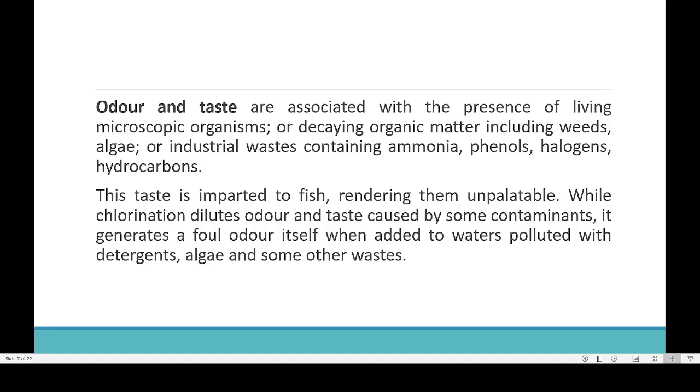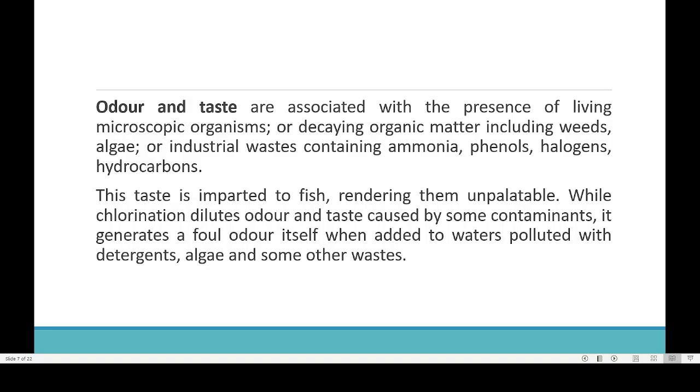Then decaying organic matter. If any kind of plant or animal remains are decaying, the smell of the water as well as the taste of the water will change. That also indicates that water contains many pollutants like ammonia, phenol, halogens, hydrocarbons. All these will render the water not suitable for drinking purposes.